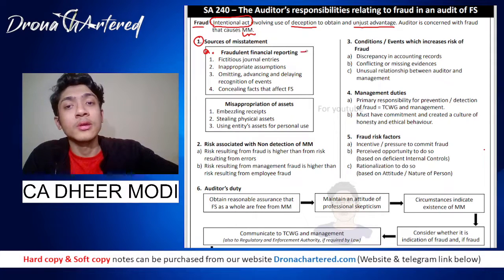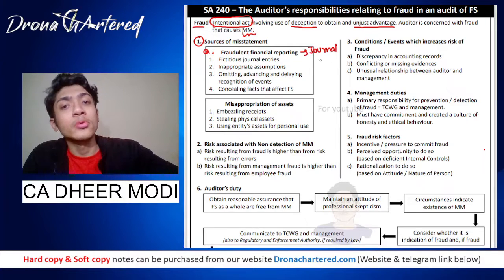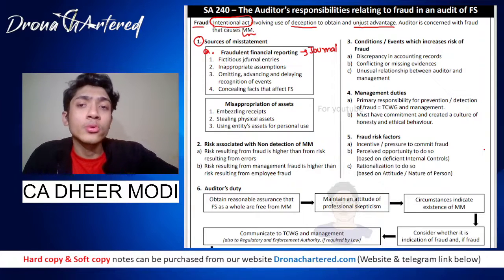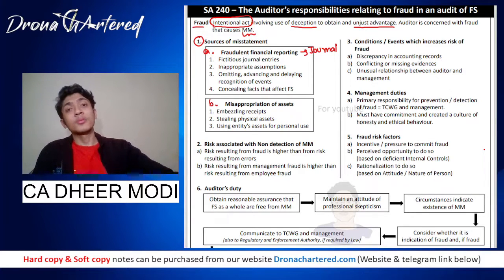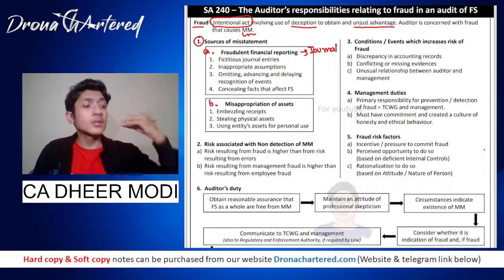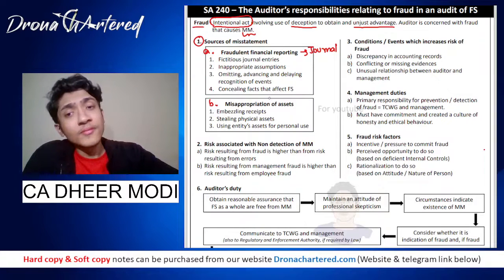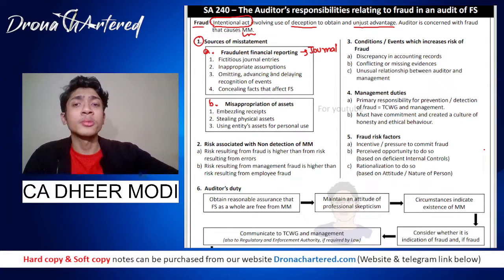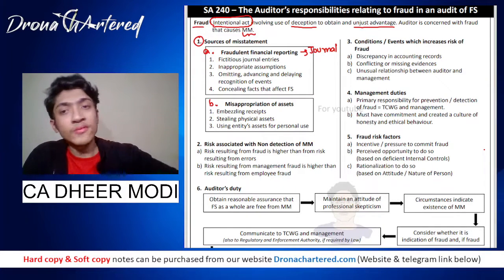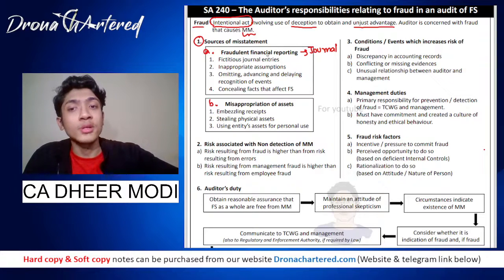Now this is concerned mainly with journal entries, that is, in the books. Anything and everything in the books will be included in fraudulent financial reporting. And your second is misappropriation of assets. In misappropriation of assets, you actually take the company assets in some way or the other. That can be your cash, that can be your table, chair, whatever, anything. So anything related to books of accounts will be covered in fraudulent financial reporting.